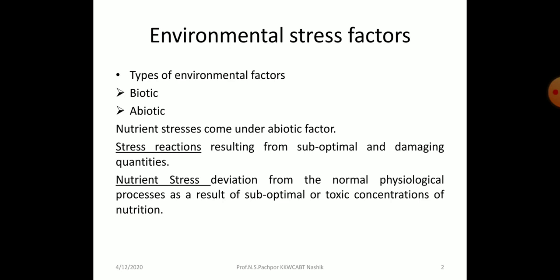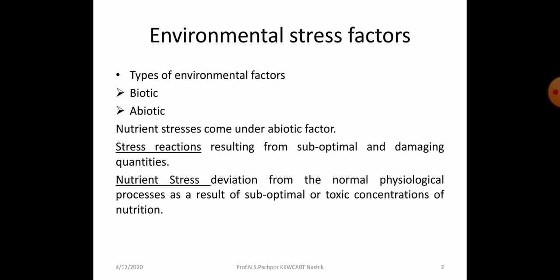So nutrient stresses come under the abiotic factors. It is created by external factors, that is nutrients. That's why nutrient stress comes under the abiotic factor, and biotic factor means the factor which is created by some other organisms, living organisms. So nutrient stress or nutrient deficiency comes under the abiotic factor.